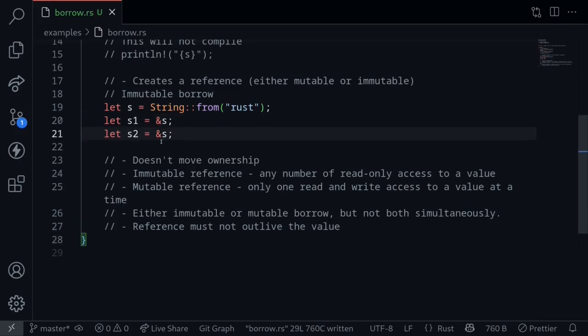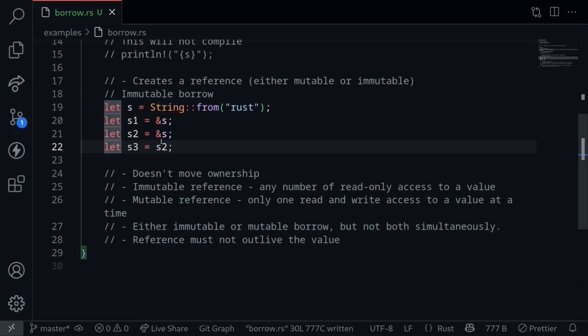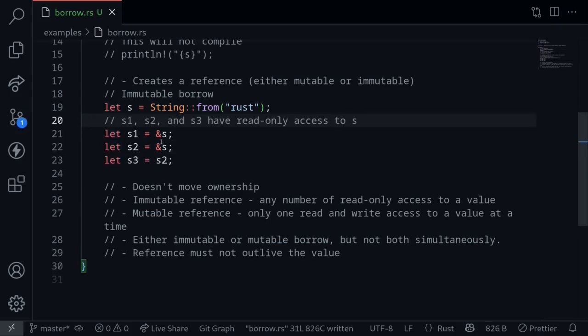We can create multiple immutable references, so on the next line we create another immutable reference called s2. If we assign s2 to another variable called s3, since s2 is a reference to the variable s, s3 will also be a reference to the variable s. Here we're creating an immutable reference. s1, s2, and s3 all have read-only access to s. This is an example of how to create immutable references.